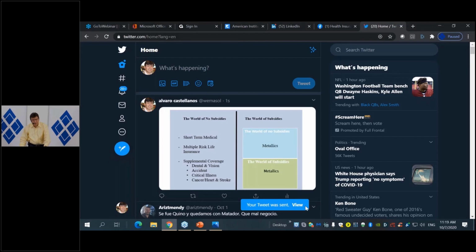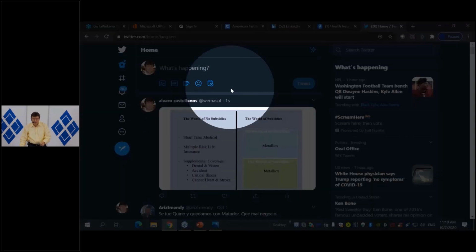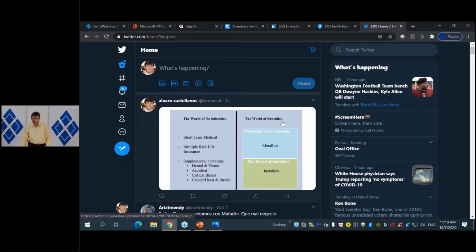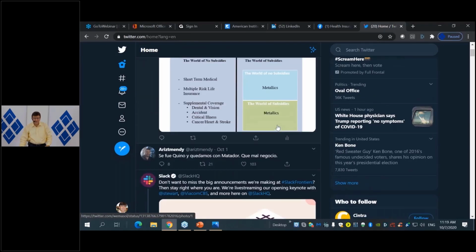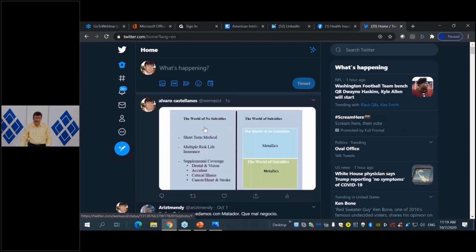View your tweet. Remember, always get into the habit of checking your tweets. Okay. And I think I made an error because when I clicked on this one, this is also a pointer, so it overrode the instruction of seeing it. Anyway, the point is that you need to make sure that you check on your tweets. I don't want to spend more time on this one. I'm going to go to home here.